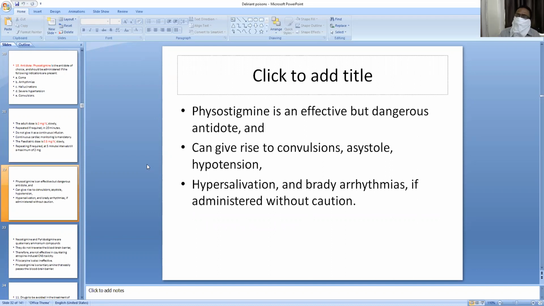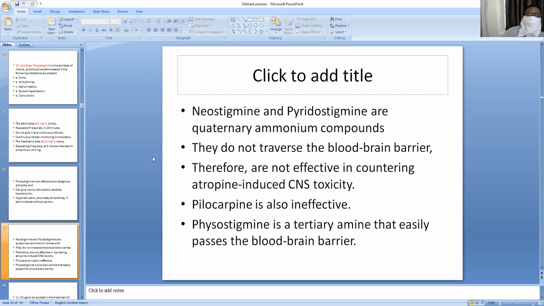This can also produce convulsions and hypotension, hypersalivation, and bradyarrhythmias. So care should be taken while giving physostigmine. Neostigmine and pyridostigmine can also be given, and pilocarpine is ineffective. Physostigmine is a tertiary amine that easily passes the blood-brain barrier.